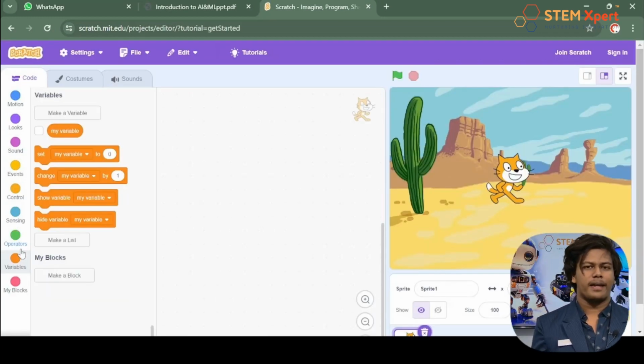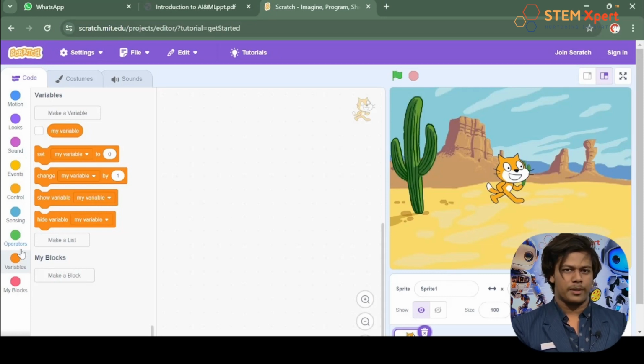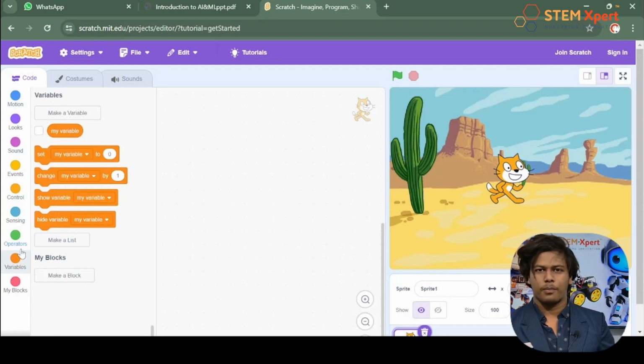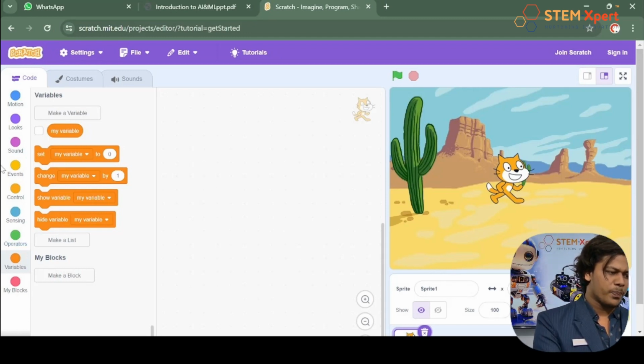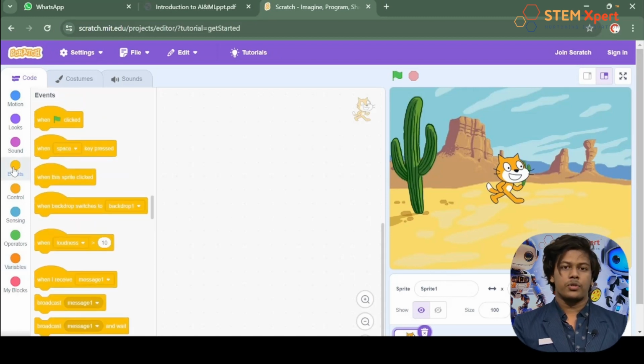Now we have a plan, right? What was that? Can you help me out? Yeah, we have planned to create something over the Scratch software. What was that? Yeah, a cat moving animation, right? So let's see how that is possible. Look what I'm going to do. I'm going to click the option called events. Did you see that? Everyone has to just click on this option. Everyone has to just click on the events option.